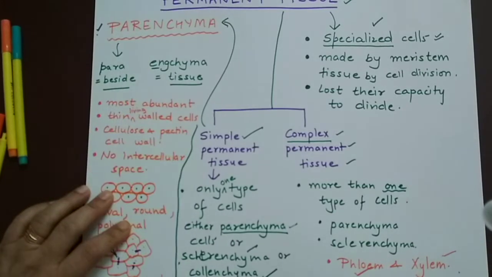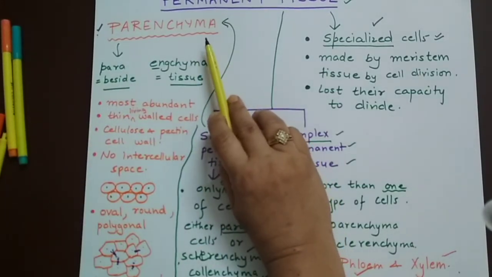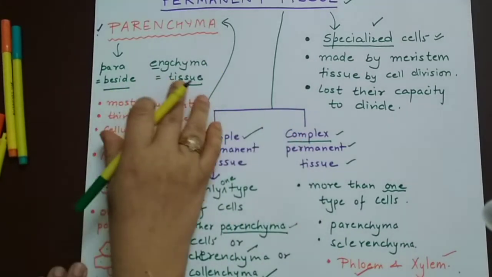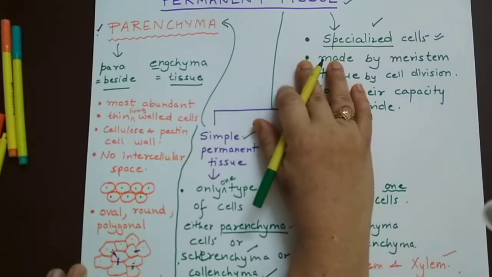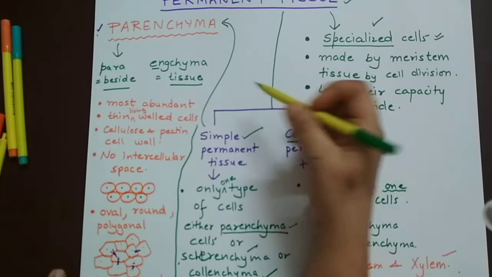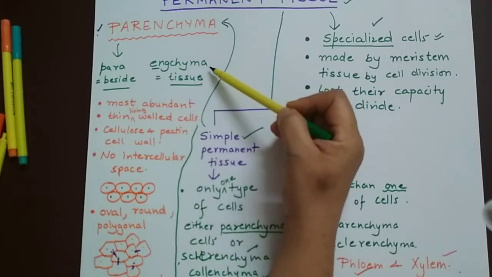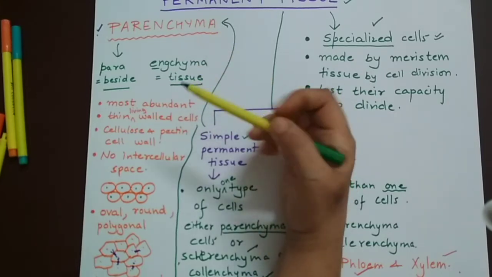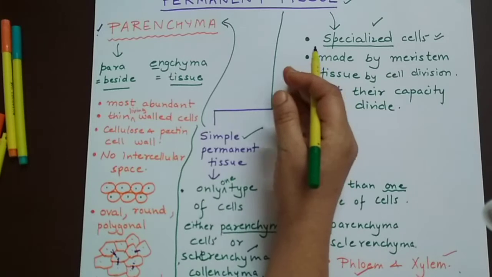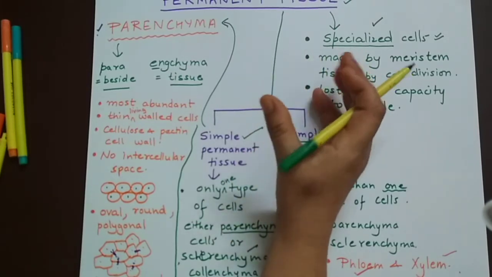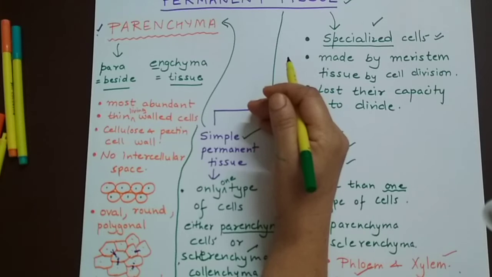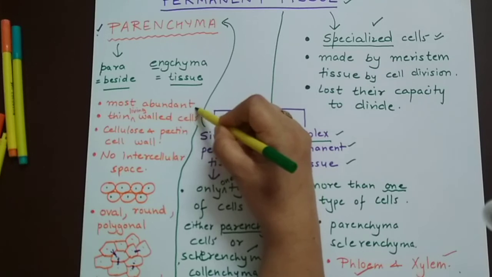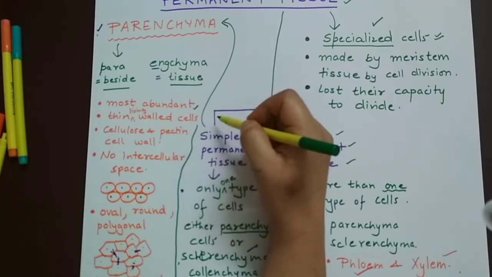So parenchyma, let's discuss. Parenchyma are the most abundant type of tissue in the plant, and they are found everywhere in the plant. Para means beside and enchyma means tissue. So beside tissue means these tissues are found beside all the other tissues. Wherever there is space left around the other types of tissues, those spaces are filled with parenchyma. So these are the most abundant type of tissue.